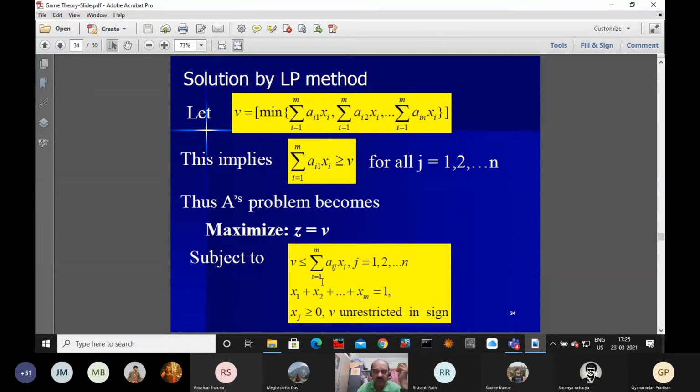The constraints we are writing in this form: nu less than or equal to the summation over i varying from 1 to m of a_ij x_i, for j varying from 1 to n. And the sum of the decision variables equal to 1, and x_i non-negative. If you are not adding a constant, we will write it in this manner, but here this nu you can simply drop. Nu is positive.